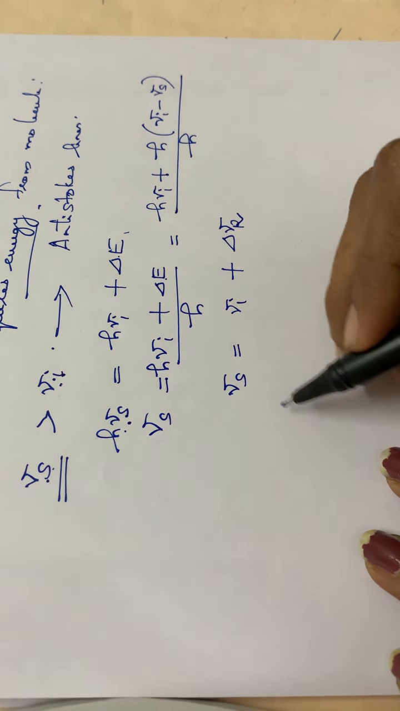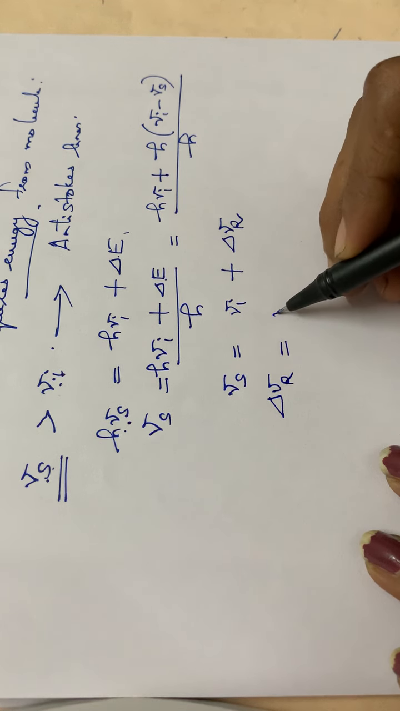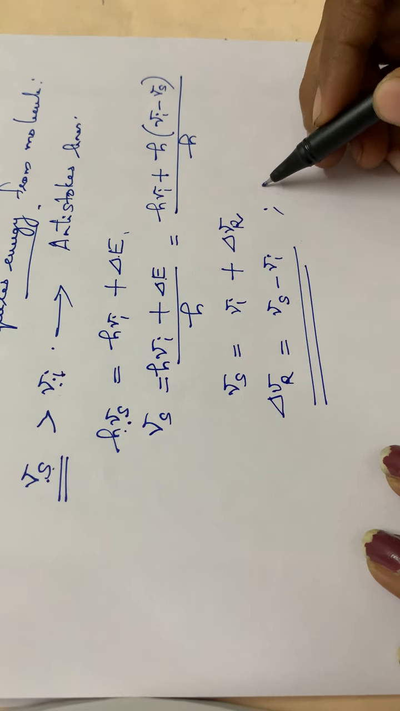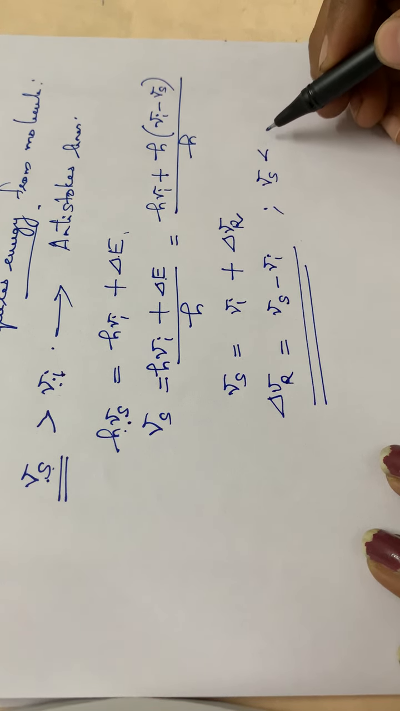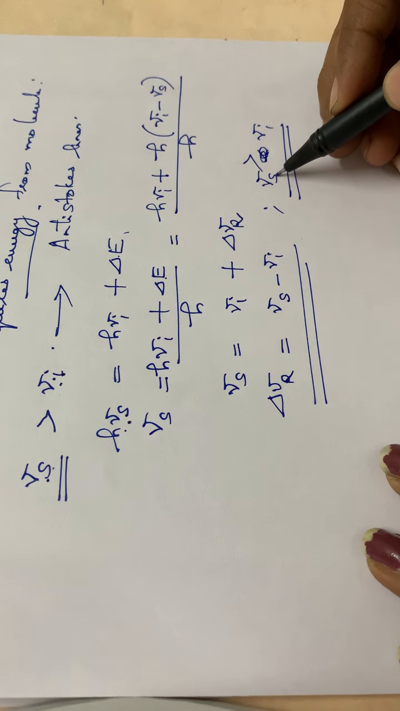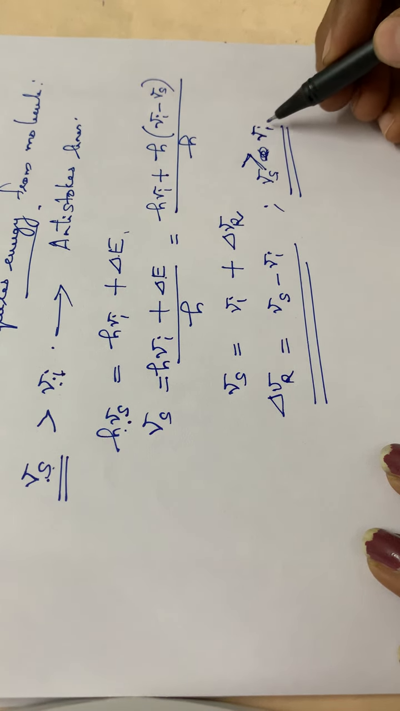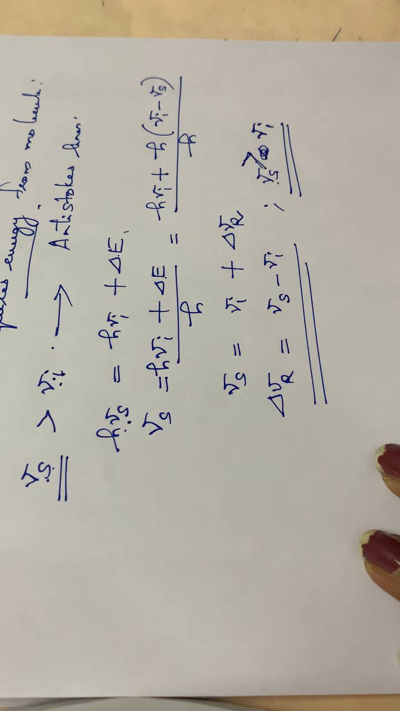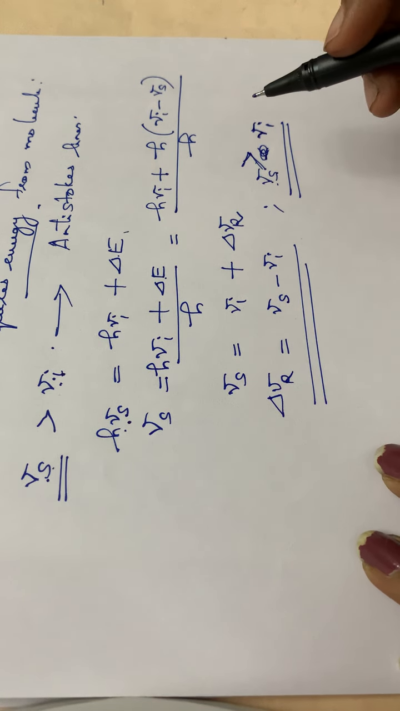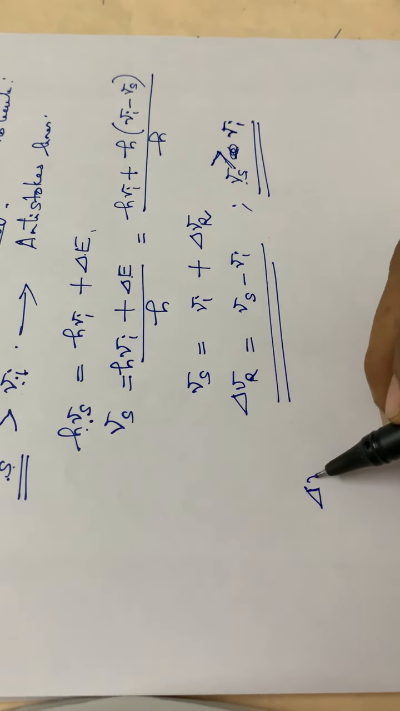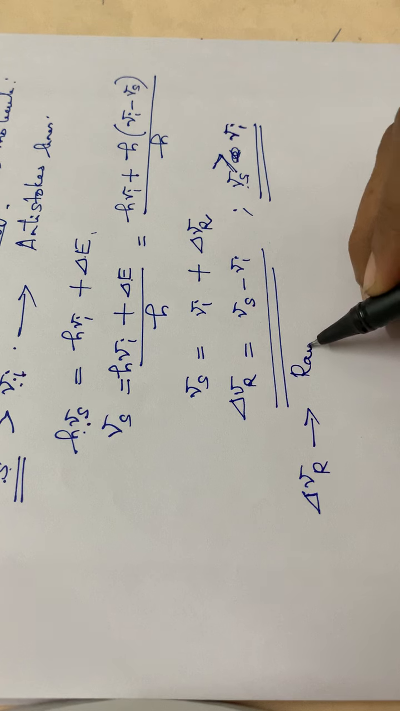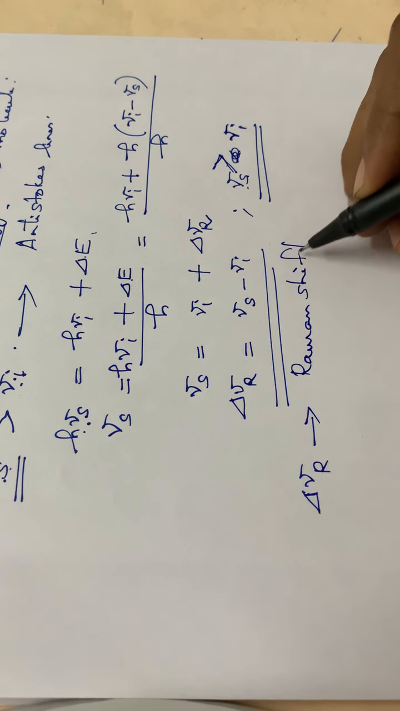So what is delta nu R? Delta nu R is equal to nu s minus nu I. That means the scattered radiation has a higher frequency than that of the incident radiation, that is nu s greater than nu I. Okay, so this is the explanation for the anti-Stokes lines. And this delta nu R is called the shift in Raman frequency, or Raman shift.